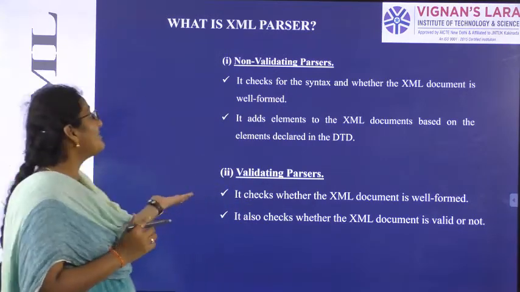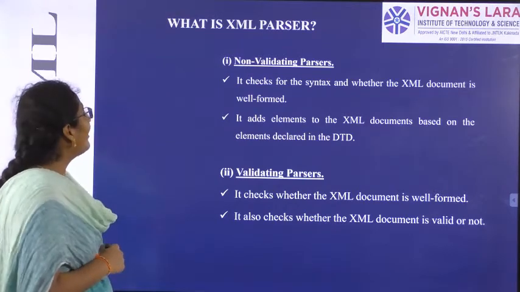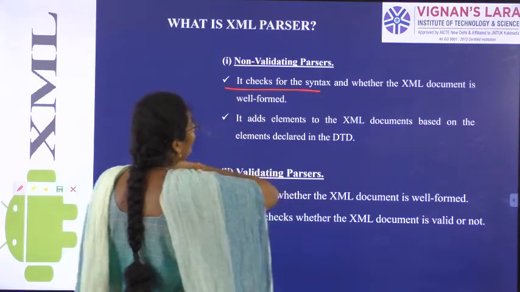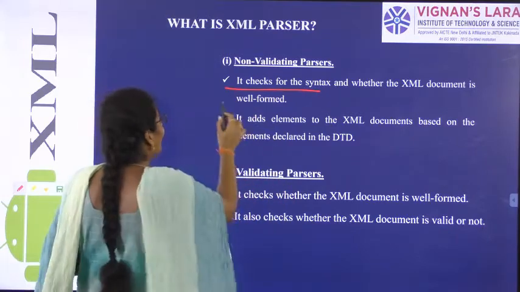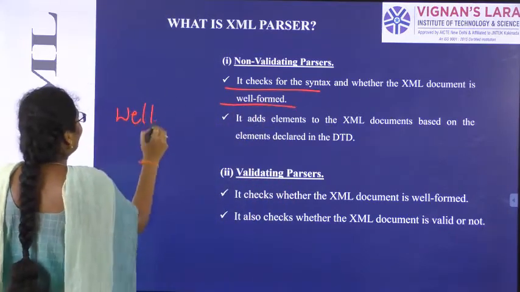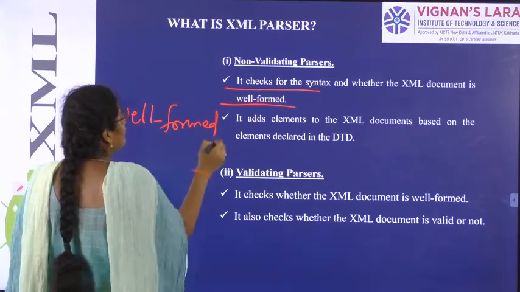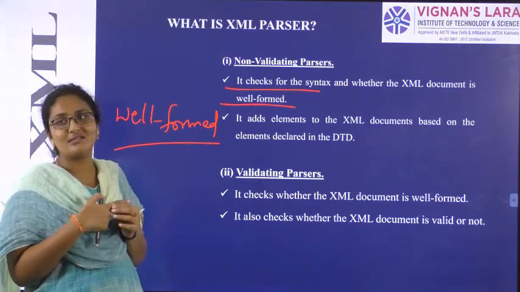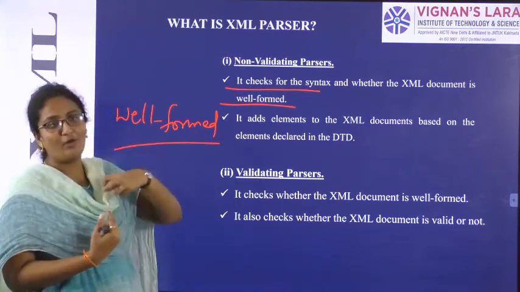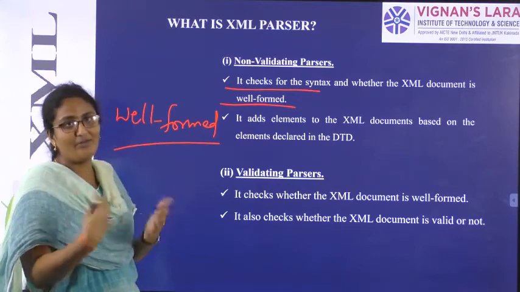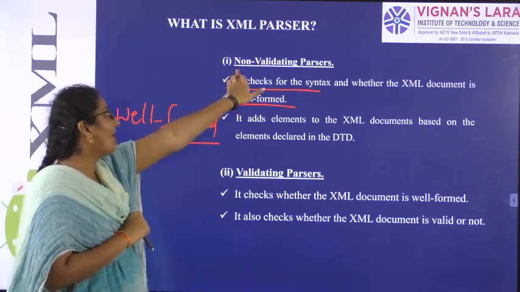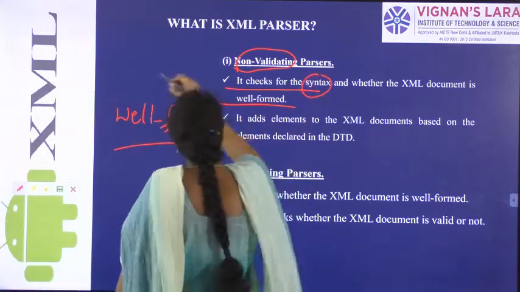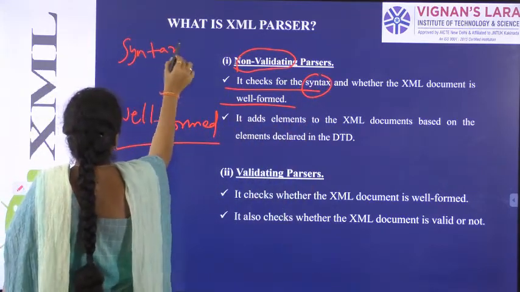In that, the first type is non-validating parser. So what will this non-validating parser do? It will check for the syntax and whether the XML document is well formed or not. So I already told you a well structured document is very important. So the first point in non-validating parsers is that we should have a well formatted, well formed document, and this non-validating parser will always check for syntax. We already know what is syntax and semantics in Unit 1.